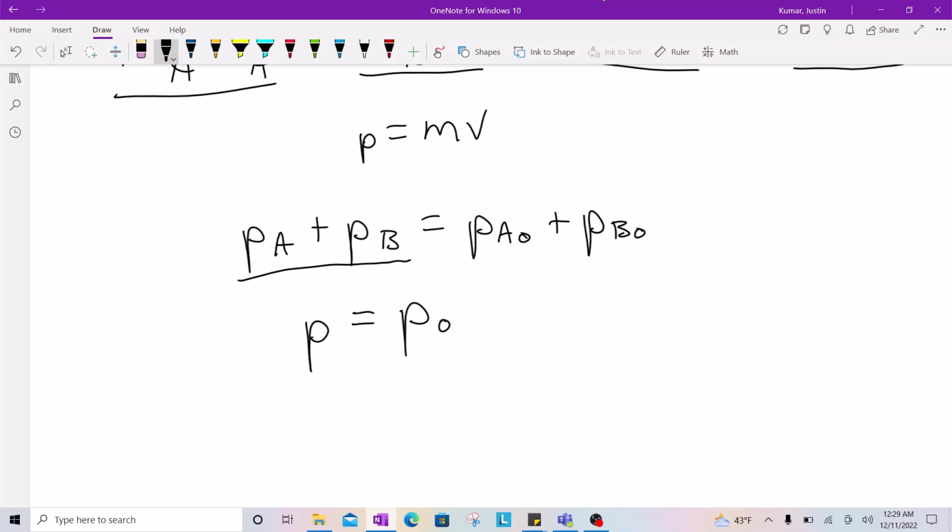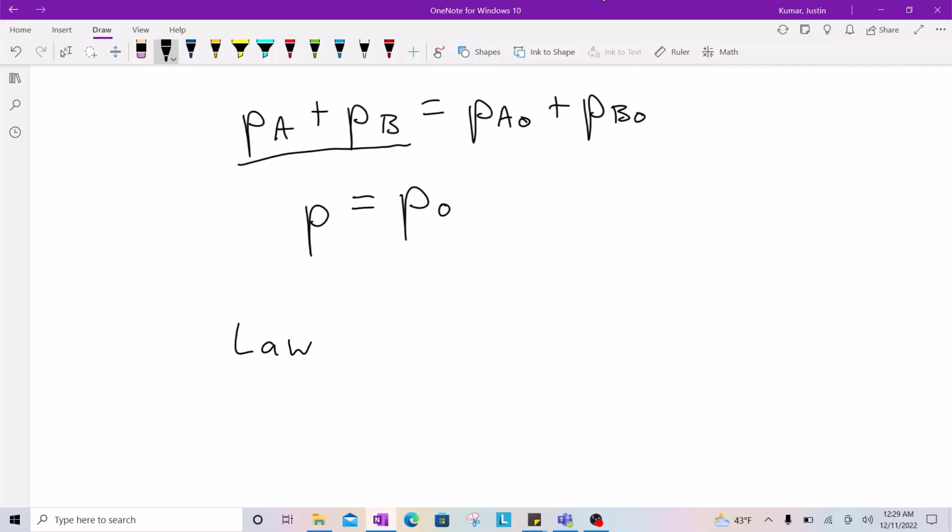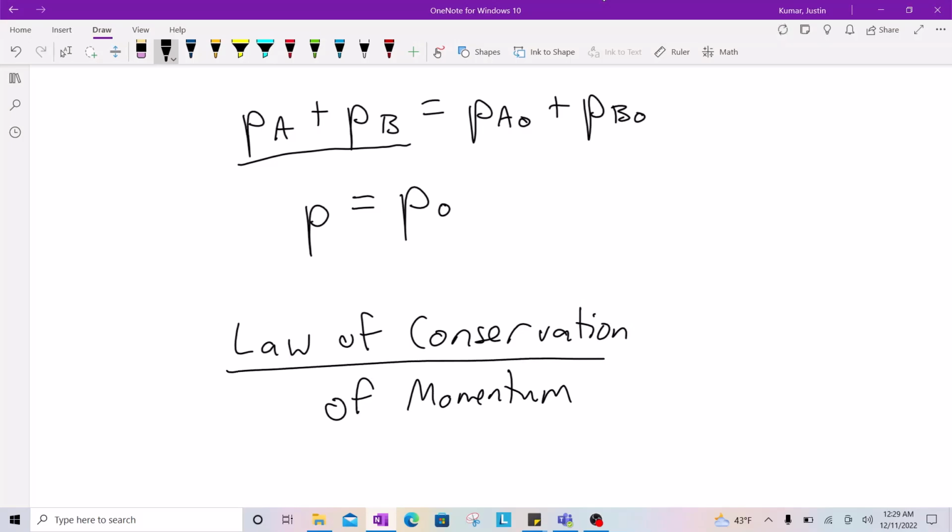With this equation, we have proven the law of conservation of momentum. In any isolated system, when two objects collide and change each other's momentum, the total momentum of the system remains unchanged.